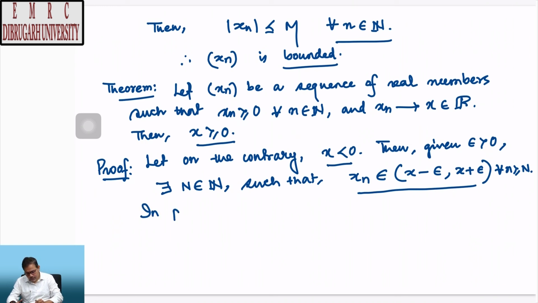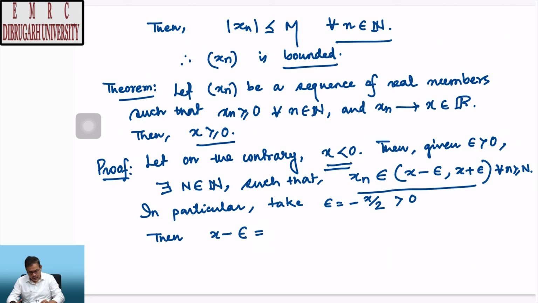In particular, because we are free to take any value for epsilon, let us take epsilon to be -x/2, because x is negative. So -x/2 is definitely positive. Then x - epsilon would be 3x/2, which is a negative quantity, and x + epsilon would be x/2, which is again another negative quantity.